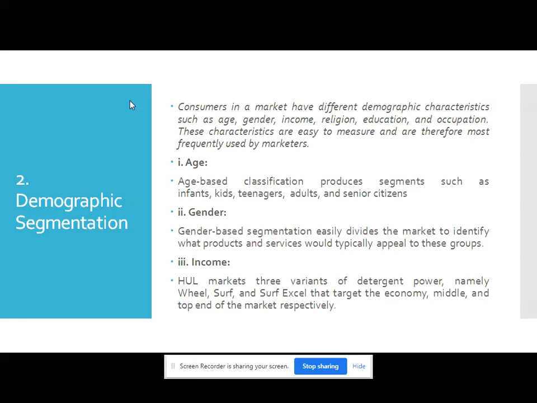Then we can think of gender. It is one of the most real differences between people. These differences are obvious in their varying responsiveness to products and communication appeals. Shaving products are naturally used by men. Cultural conditioning and social roles also link product categories to specific genders.